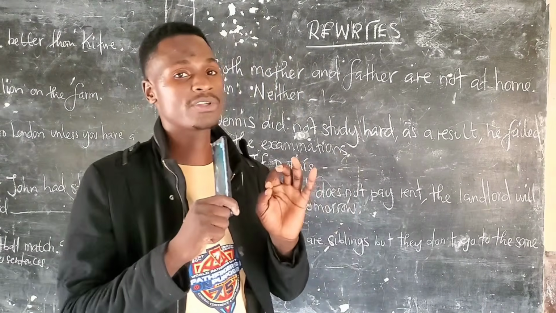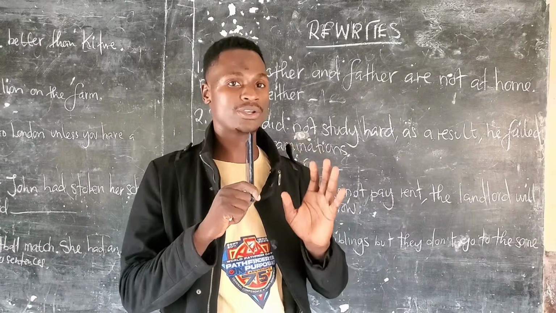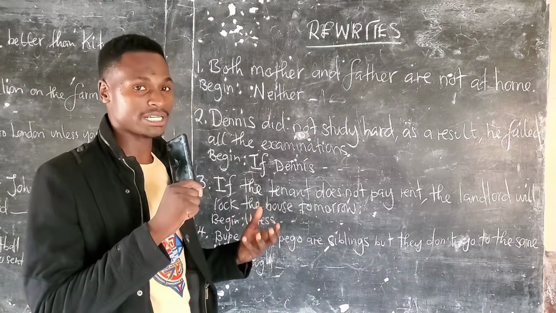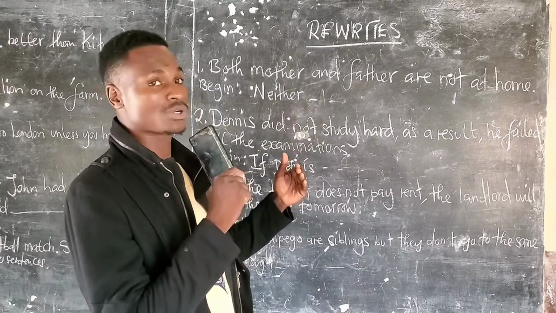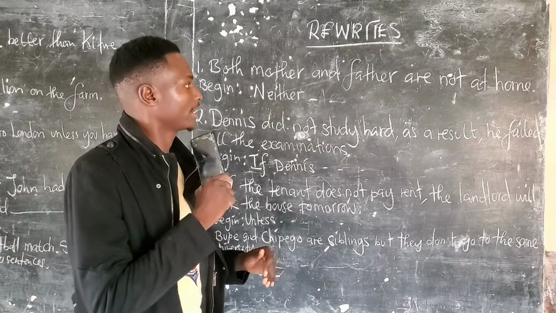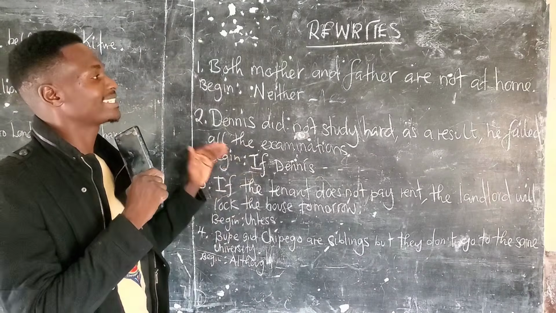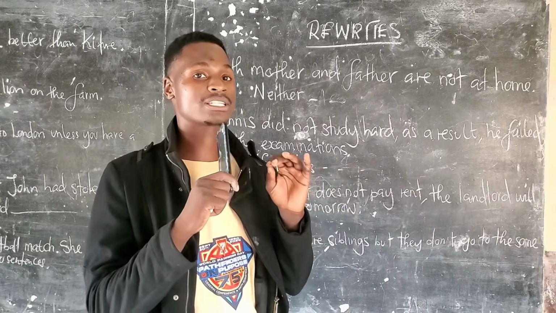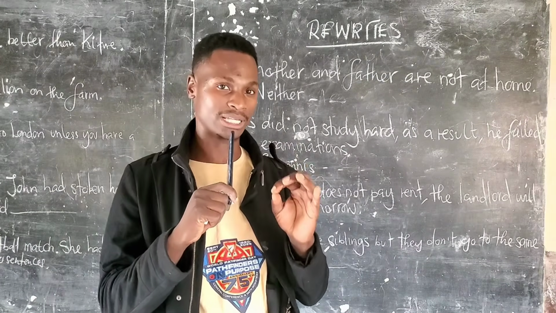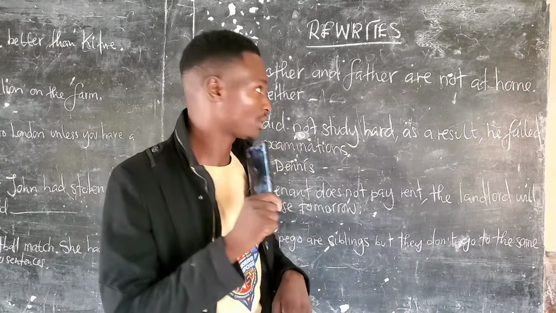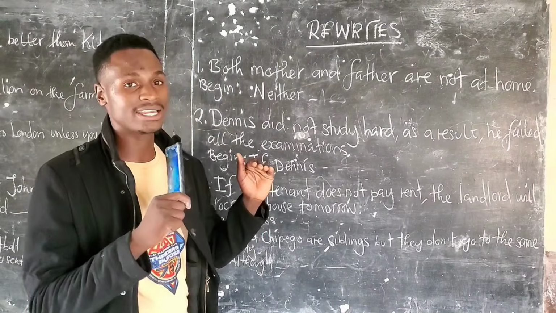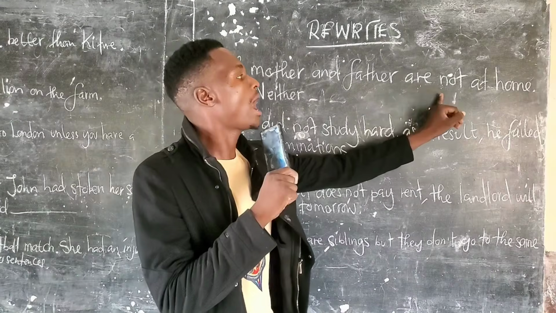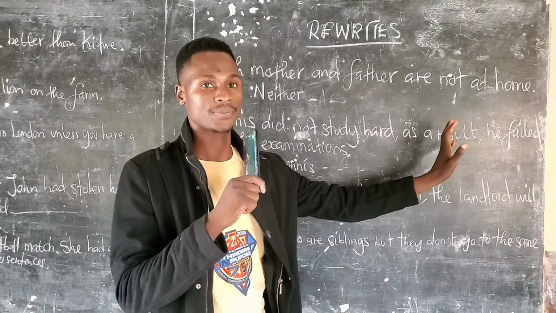Now, it's that time of the year when we start revising for the final exams. In this lesson, we are going to look at transformations in English, which are also known as rewrites. Okay? So, we are going to look at 10 examination questions, and I'm going to explain to the best of my knowledge. So, enjoy.